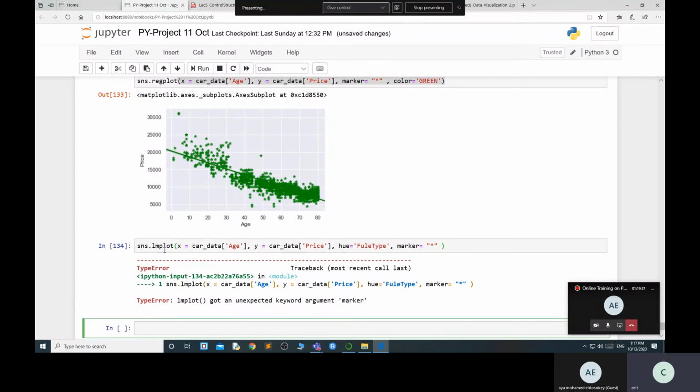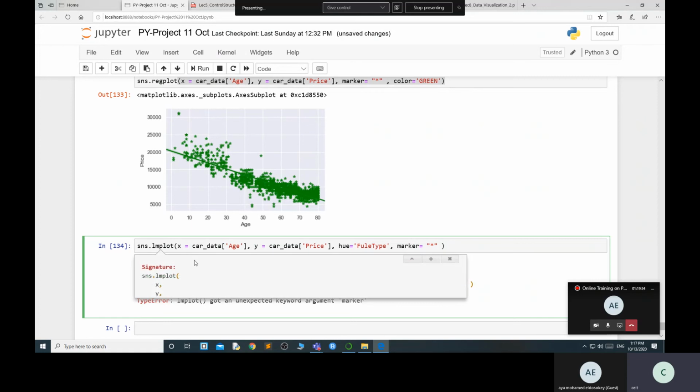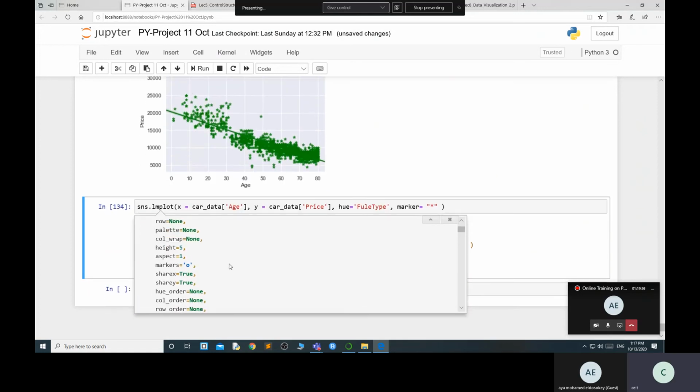lmplot. It gave an unexpected keyword marker error. Okay, marker is not available. Why? Just a minute. But marker is there.